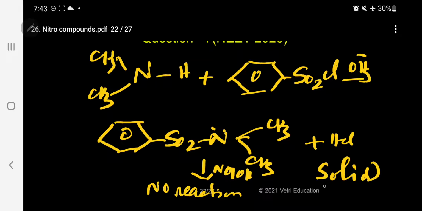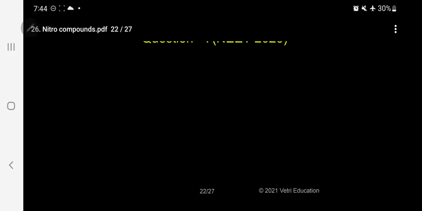This is becoming a solid. Kindly follow. The first one is an oily liquid. The second one is a solid. Suppose it is a tertiary amine, what will happen?